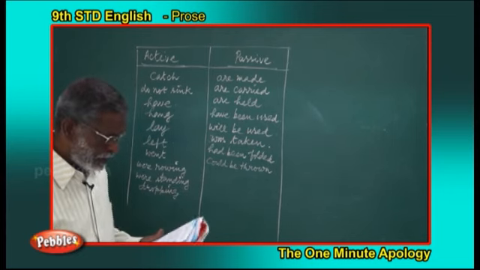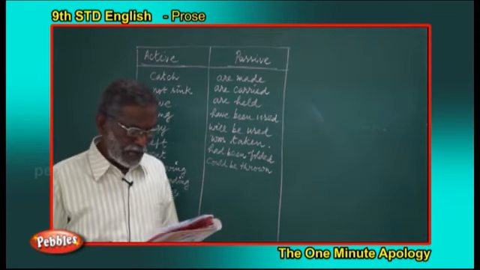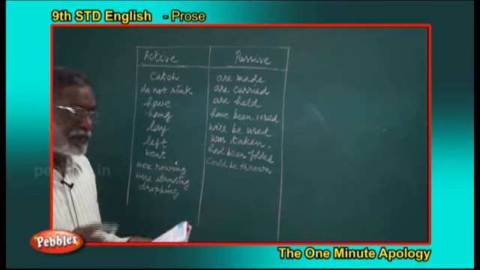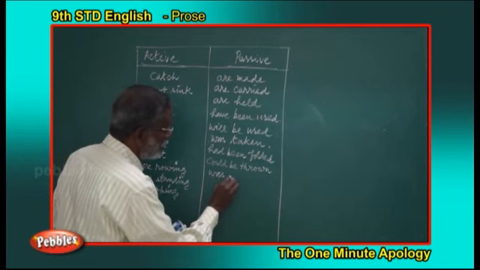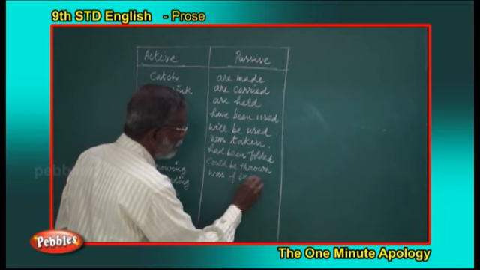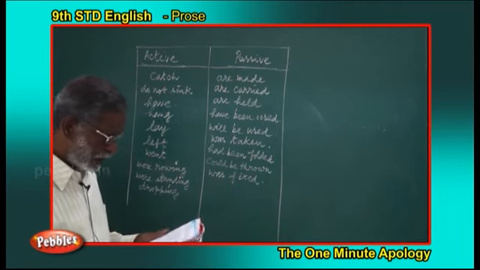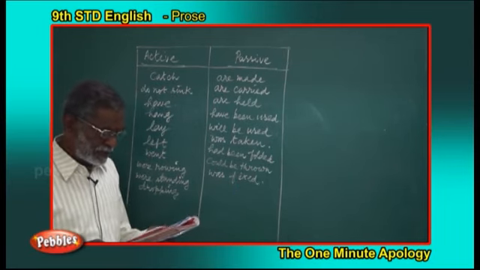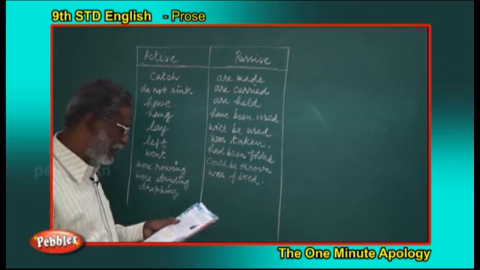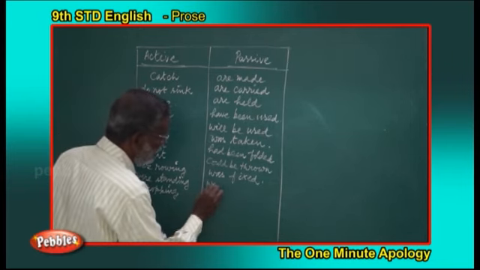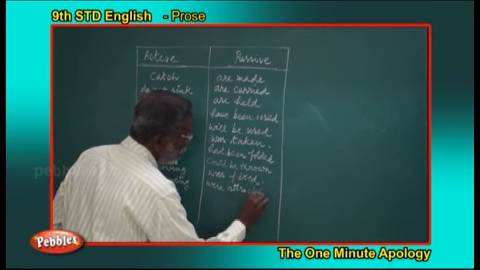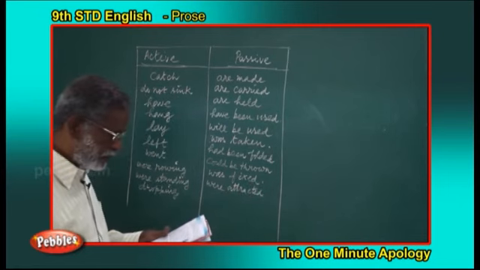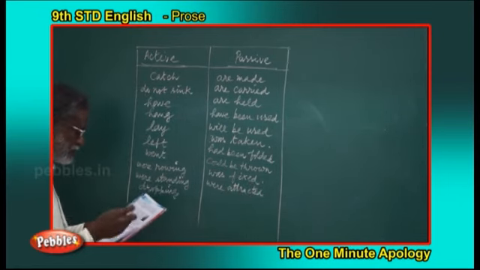The big lamp was fixed. Was is there, fixed is the third part used, so it should be written on this side. Was fixed to the back of the boat. The fish were attracted by the bright light and swam towards it.